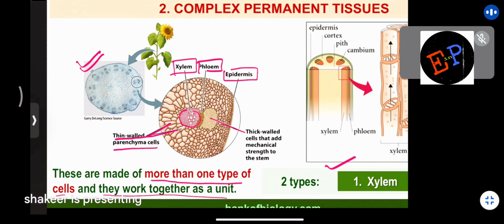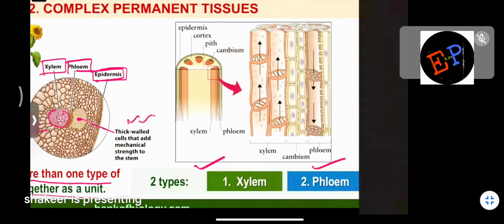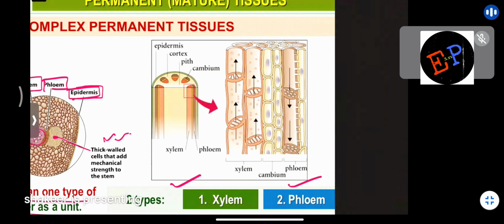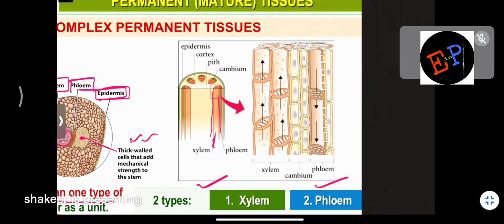So these small cells which you are finding are called xylem. Xylem is again connected to phloem, and then there are some middle cells which give mechanical strength to the stem, and the outer covering is called epidermis. Okay, and similarly, here we have some more diagrams. How xylem and phloem are arranged is shown here. So this structure you can call the xylem, and the next structure you can call the phloem. And again, if you take the magnified look of this one, then up to here you can call it xylem, and the next structure you can call the phloem.